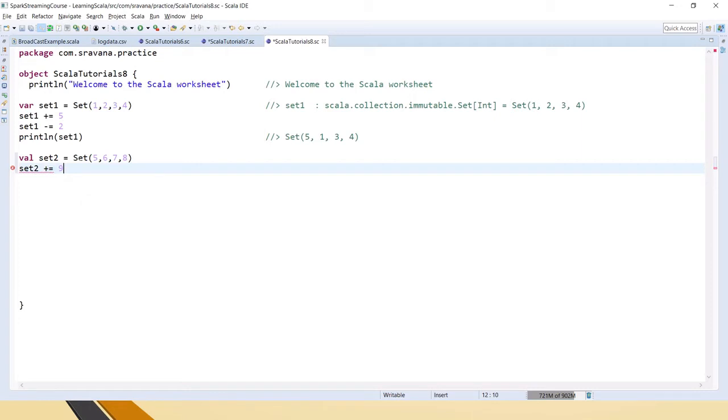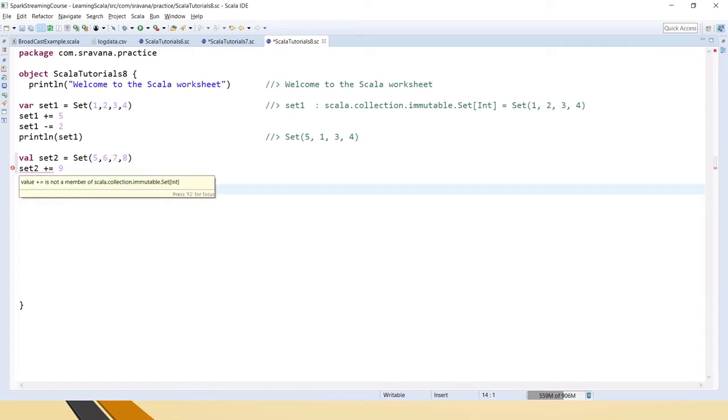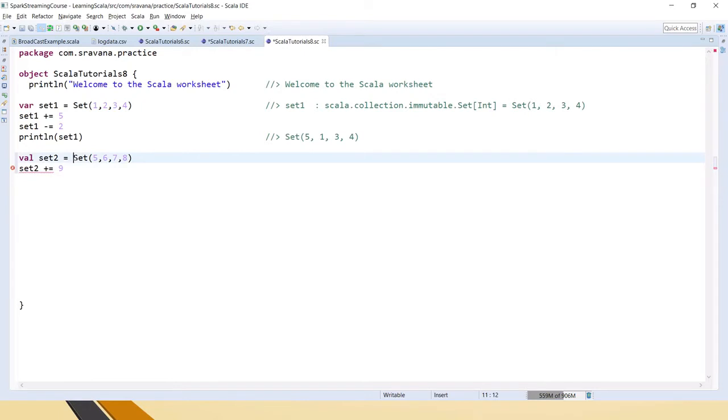So now let's say it this way, collection.mutable.Set, and immediately this error is gone. Hope you have noticed that. I'll do it again. The error is there saying that plus equal to is not a member of scala.collection.immutable, but if you make it mutable, then immediately the error is gone and we are able to add 9 to the set.